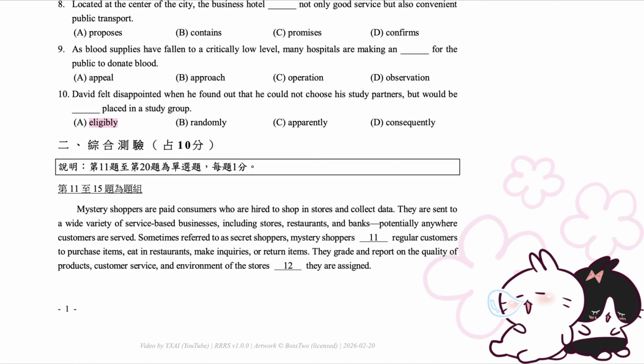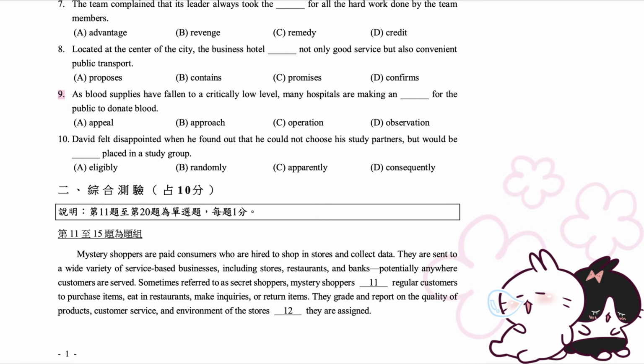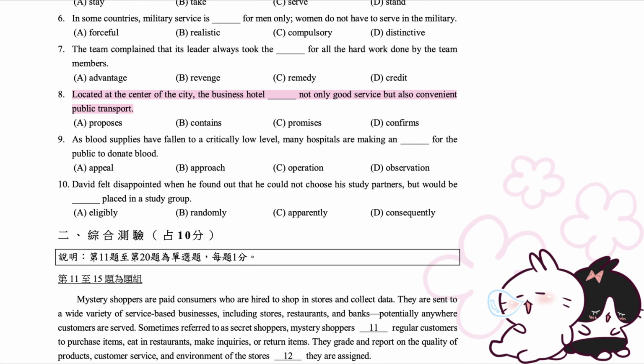A. Eligibly. B. Randomly. C. Apparently. D. Consequently. 9. As blood supplies have fallen to a critically low level, many hospitals are making an appeal for the public to donate blood. A. Appeal. B. Approach. C. Operation. D. Observation. 8. Located at the center of the city, the business hotel promises not only good service but also convenient public transport.